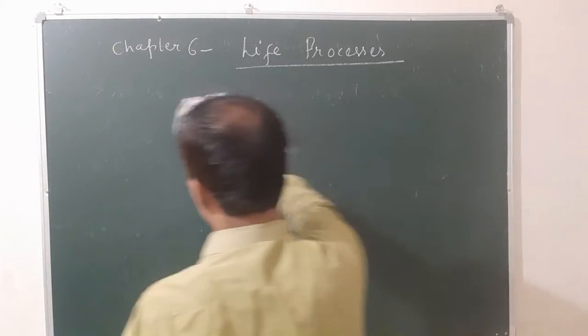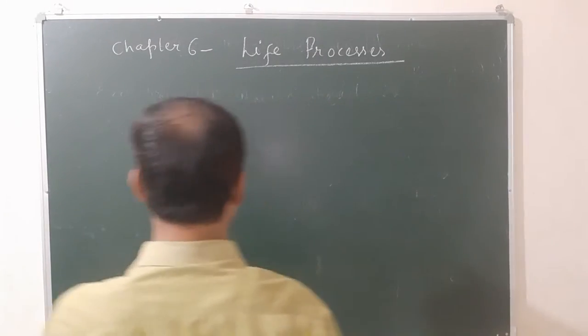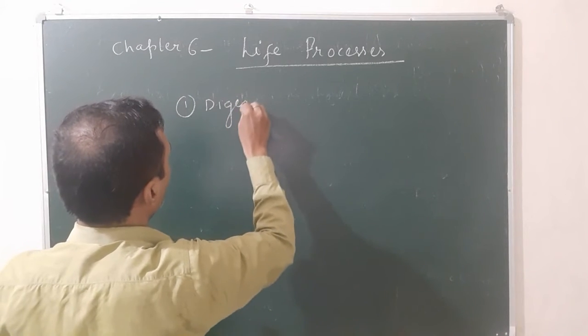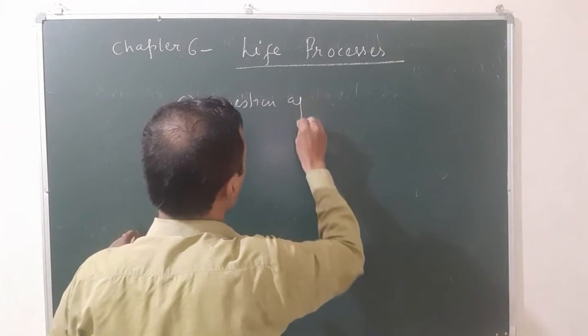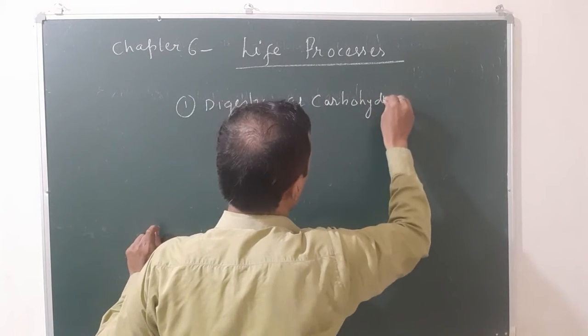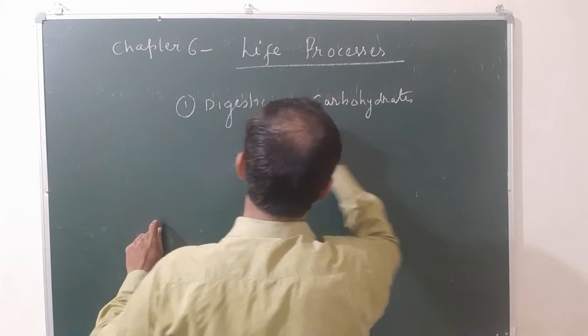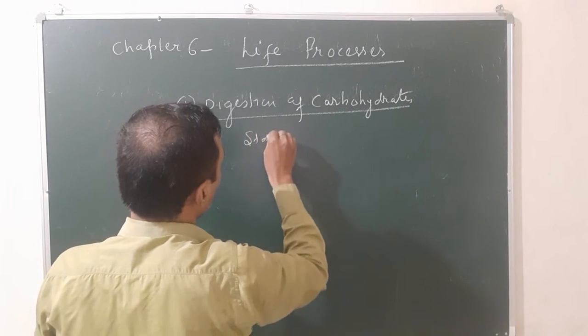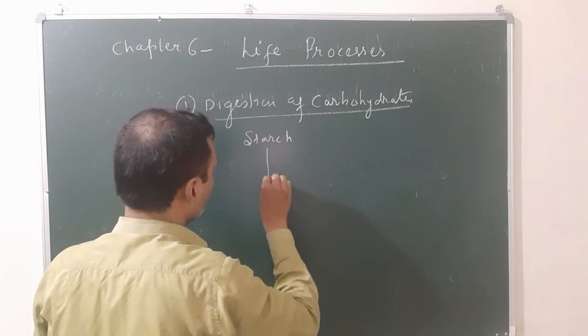First of all, digestion of carbohydrates. During digestion of carbohydrates, first of all, starch changes into maltose.